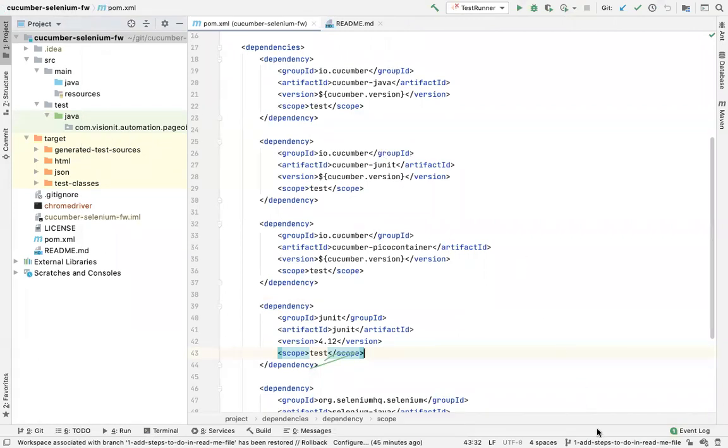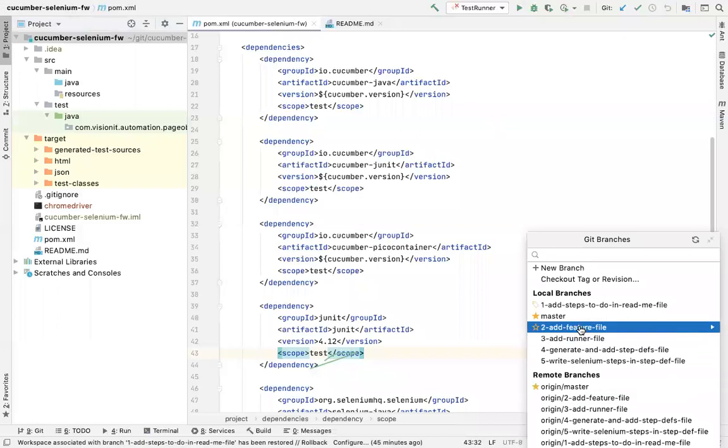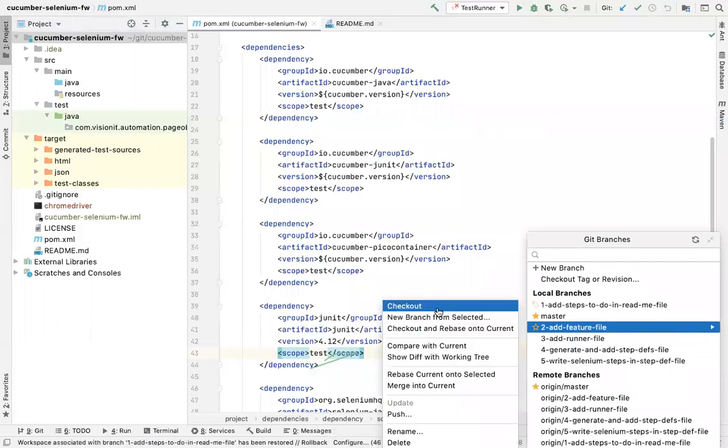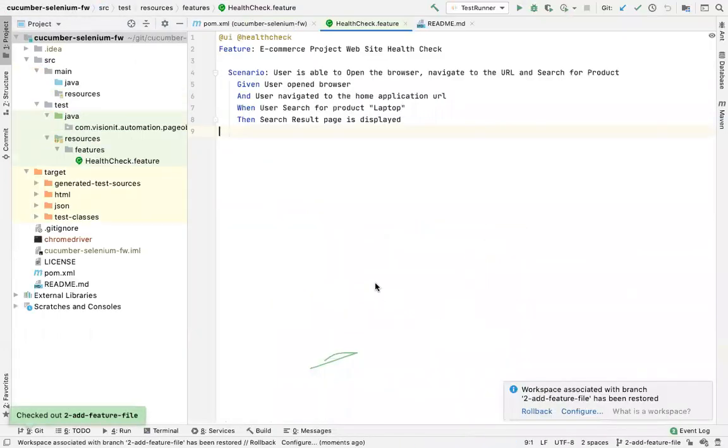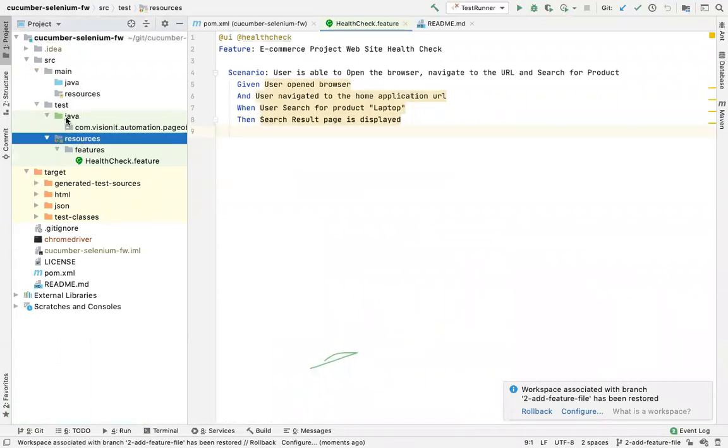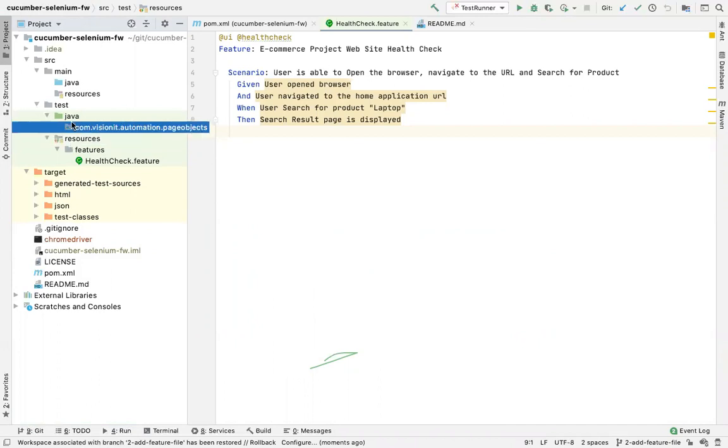Now, next step is that you have to add a feature file, right? So the next step I have done here is under resources, because this is the structure of Maven. Whenever you want to add something which is not a Java resource, you have to add that inside resources, not in the Java side of things. So I have added a feature folder inside resources. I have added a feature file here.